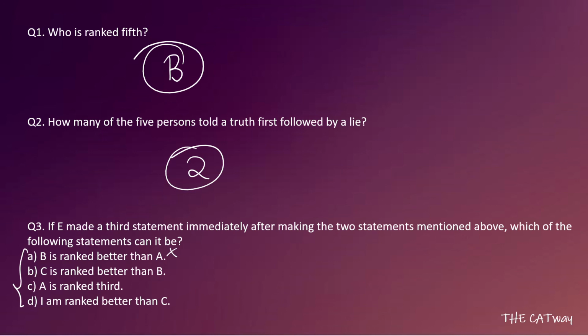C is ranked better than B. We know this is a true statement. A is ranked third. We know it is a false statement. "I am ranked better than C" is also a false statement. So the statement which E can make is the second statement, that is option B: C is ranked better than B. So with this, our set is complete.